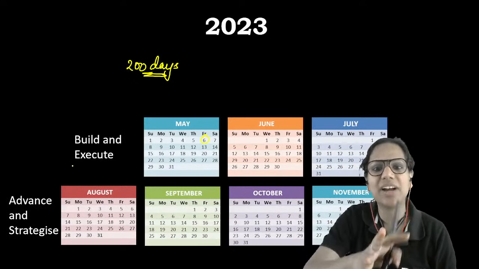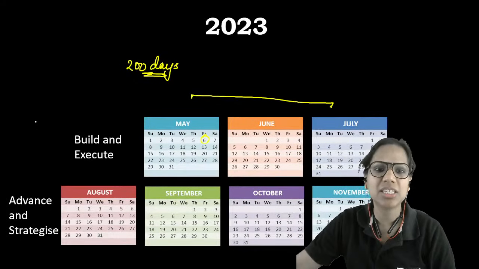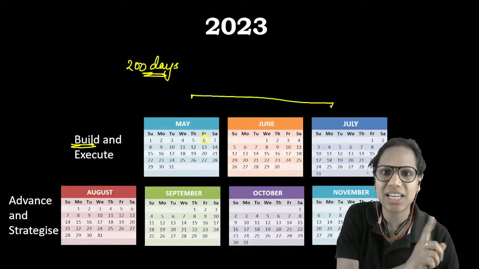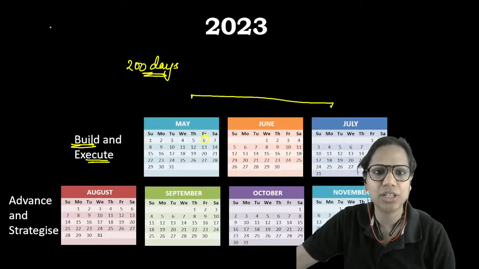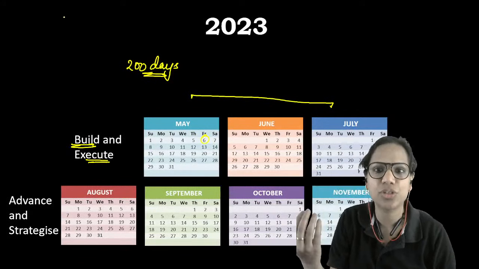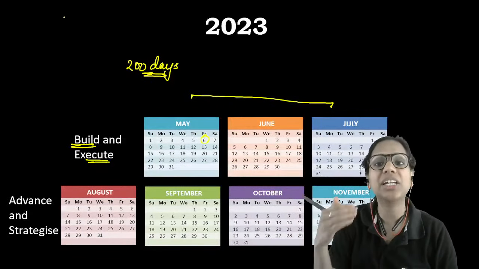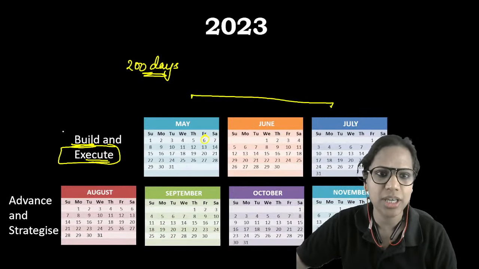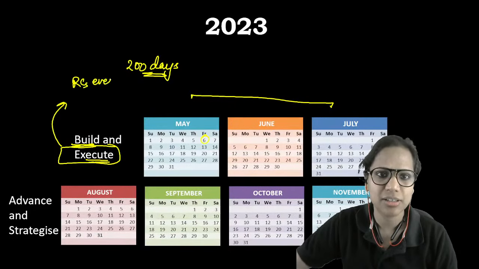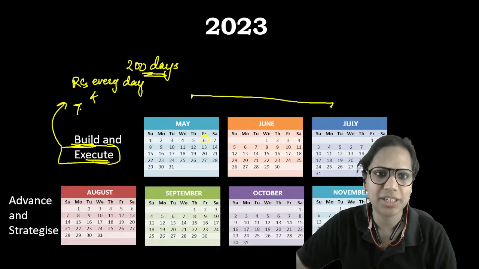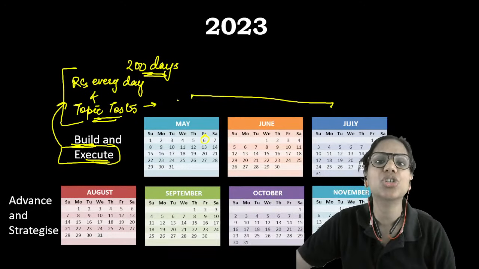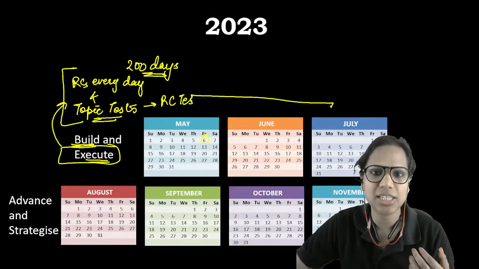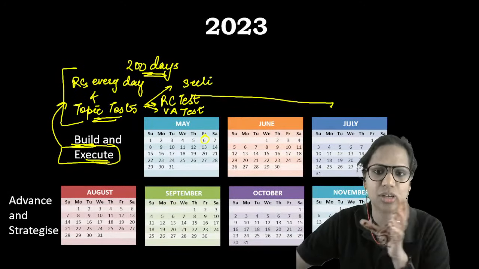My suggestion would be just divide them into blocks. So let's say these 3 months you focus on skill building, as I told you, and you also start executing. So for instance, one RC every day in the first week, then two RCs every day, then taking some topic tests. So you also start to execute. Okay, some RCs every day and topic tests. Topic tests mean a sectional; this can be an RC test, this can be a VA test, and this can also be a sectional test, entire sections test.